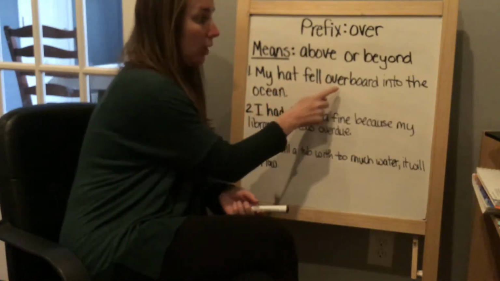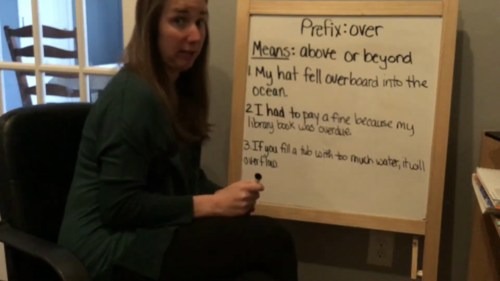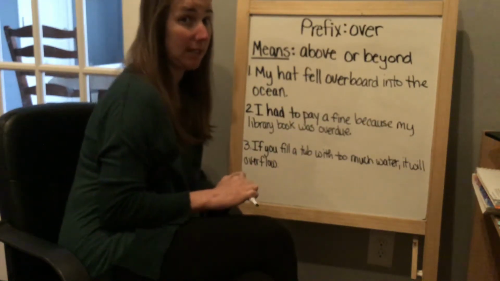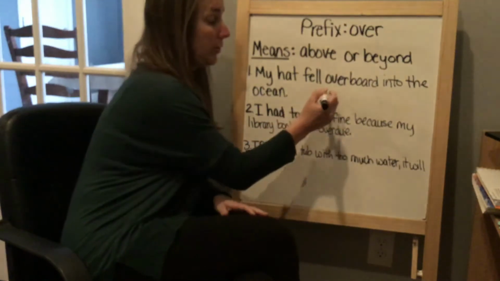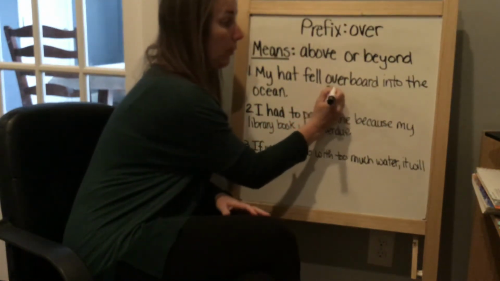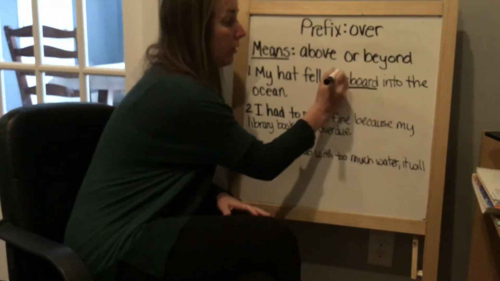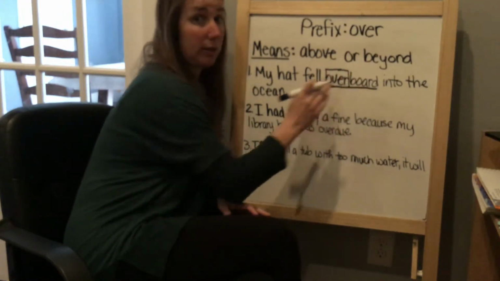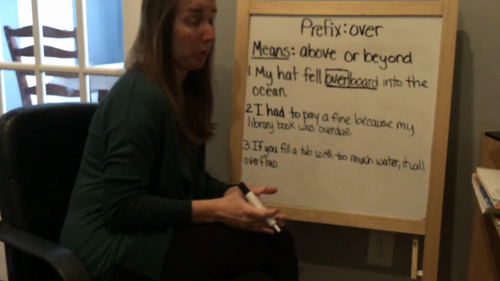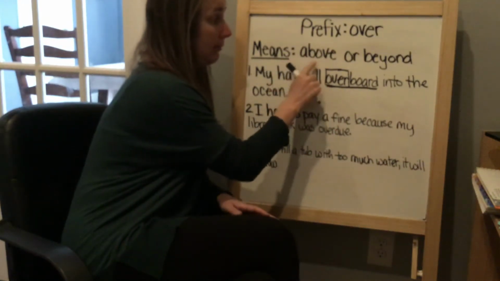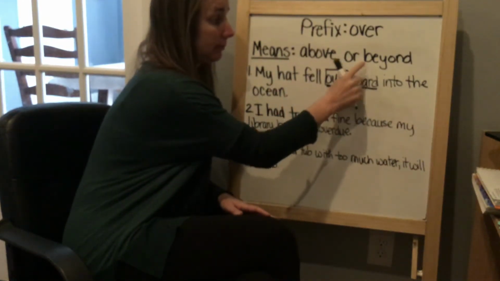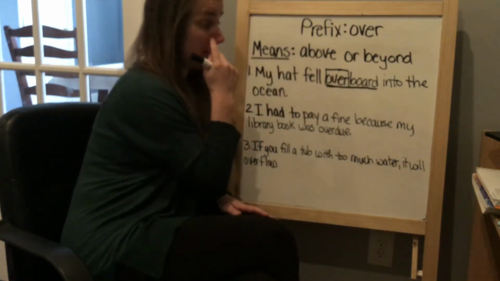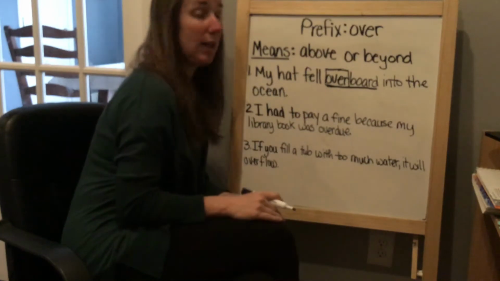My hat fell overboard into the ocean. I'll give you a second to see if you can find the word that has the prefix in it. Hopefully you are able to identify the word overboard. Over is our prefix, and board is our base word or our root word. So if we go back to the meaning above or beyond, and we think about overboard, and the clues in our sentence, my hat fell overboard into the ocean.